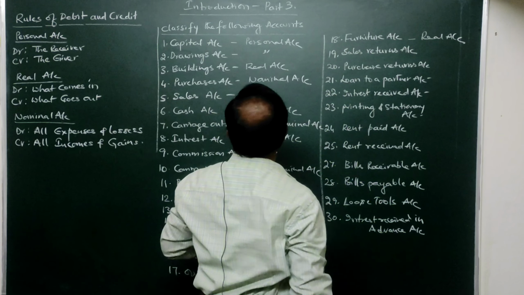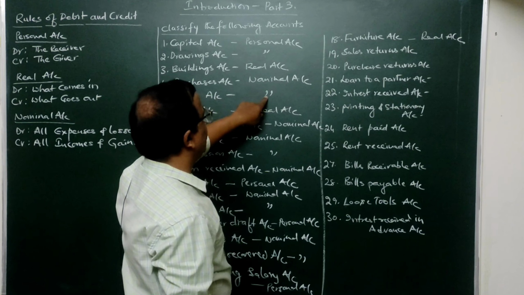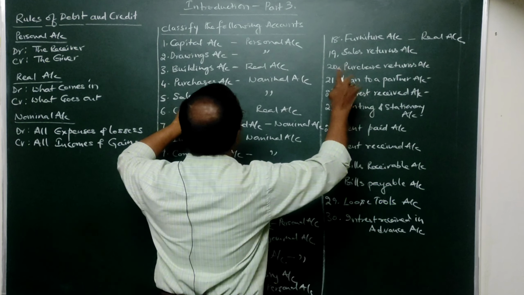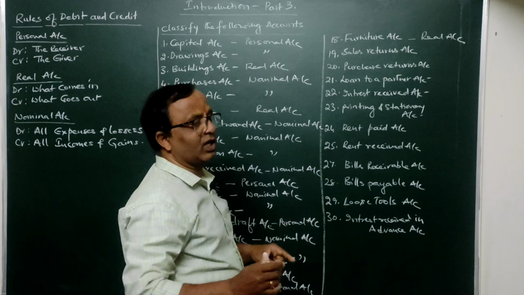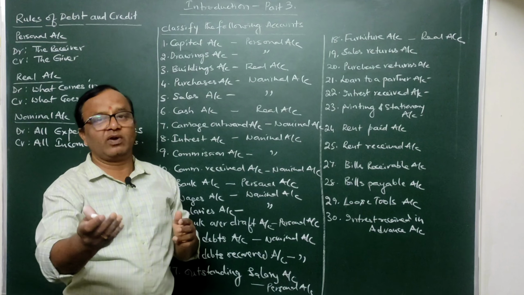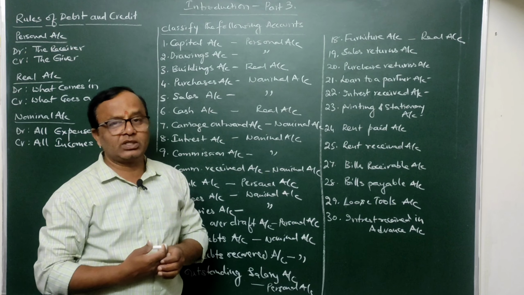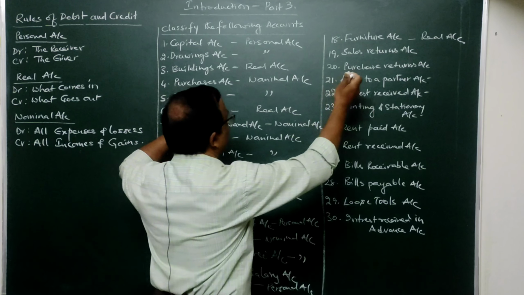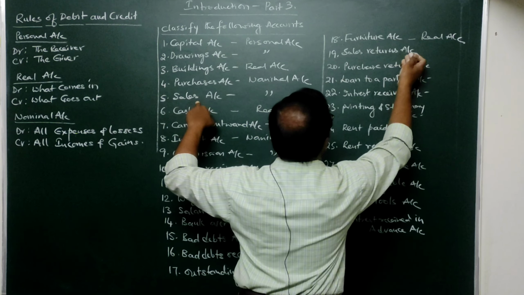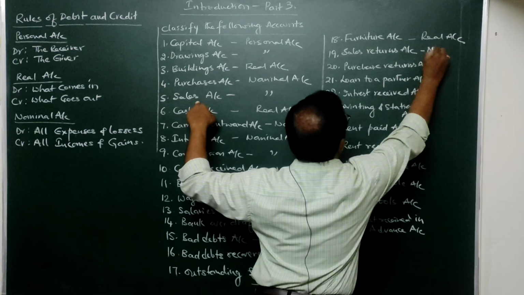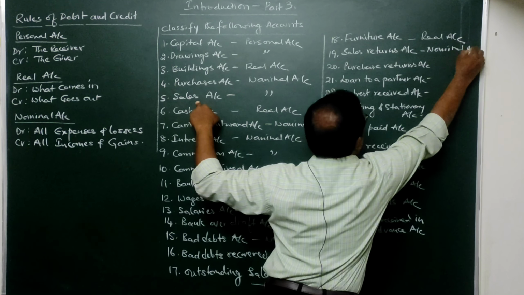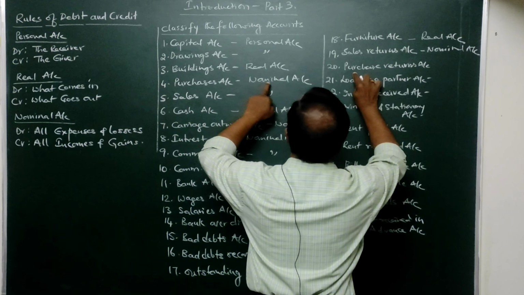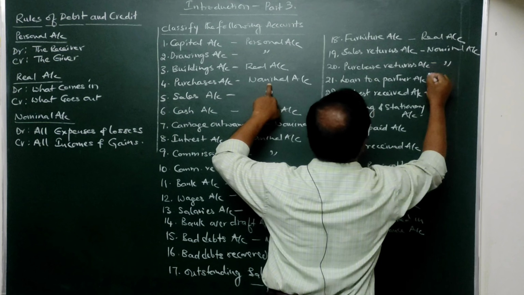Sales returns. Observe here sales. Here we have treated it as a nominal account because it is an income. Sales returns means return of the goods by the customers who have purchased from us. If they have returned it due to some reason or the other, it is treated as sales returns. Sales you have treated as an income, so here you can treat it as the opposite of this, as an expense. So this is once again a nominal account only. Then similarly purchases returns. It is the opposite of purchases. Since purchases is a nominal account, this is also a nominal account only.